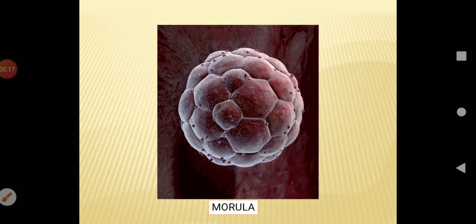Here you can see the morula, which has 16 cells. After successive divisions of the cell, a solid ball of cells is formed called morula, which means little mulberry. Morula consists of 16 cells. There is an outer layer of smaller cells and an inner mass of larger cells. Then again cleavage begins to develop into a complete embryo.